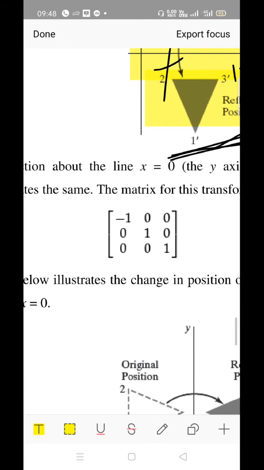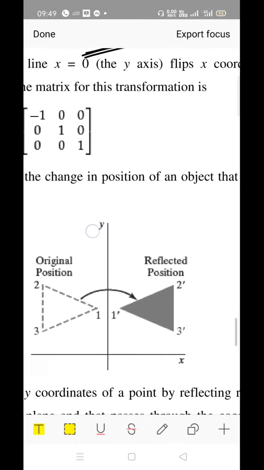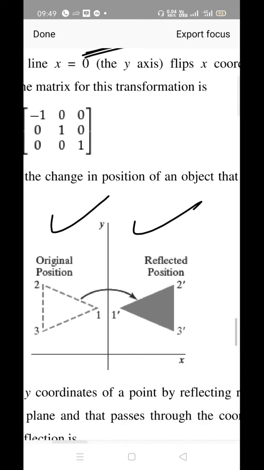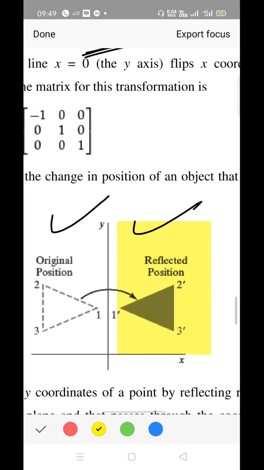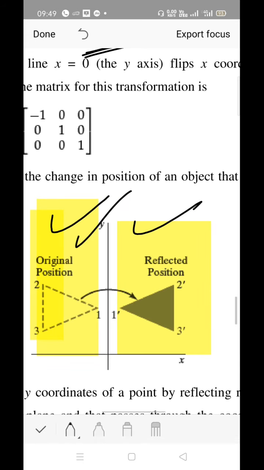Similarly, reflection along the y-axis; here it is vice versa. This is the reflection along the y-axis. You have positive and negative: this is the positive y plane, this is the negative y plane. Reflection is taken along the y-axis. So see here, this is the original position and this one is the reflected position along the y-axis.